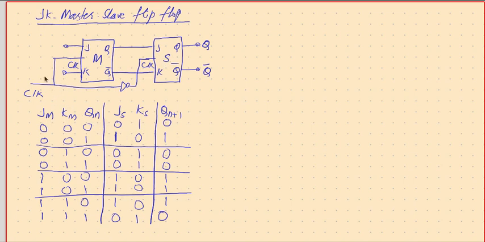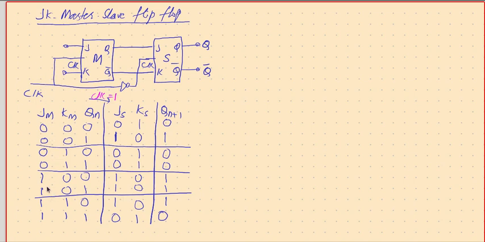Second thing is, the master will be active when the clock is high, and the slave gets active only when the clock is low. When the clock is high, the master is working, and the slave is not working. When the clock is low, the slave gets its input high, and therefore it is working. So let's check out what is happening. This transfer from here to here is possible when the clock is high.